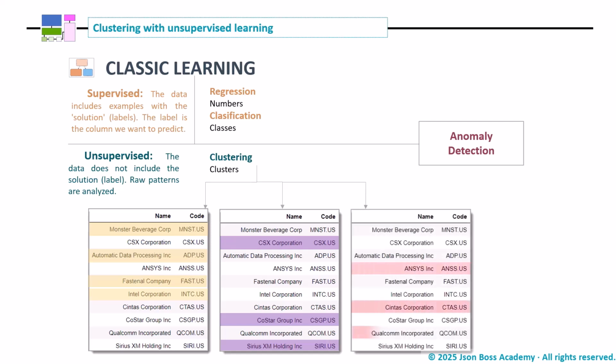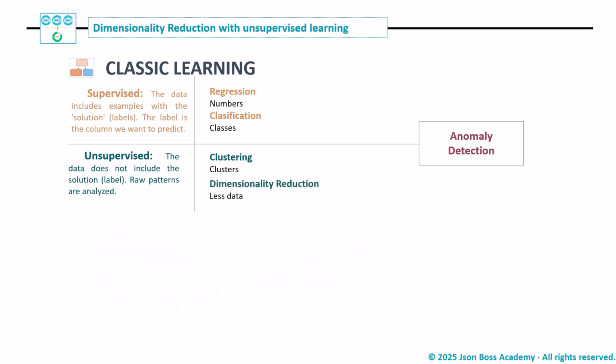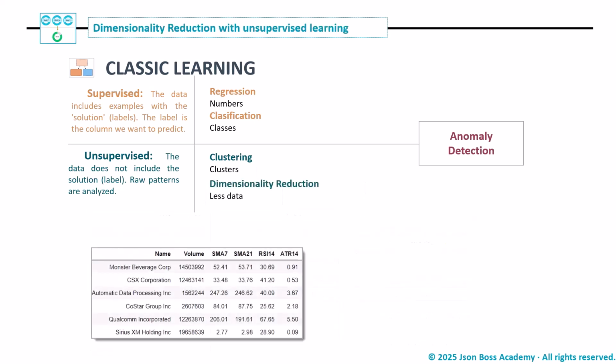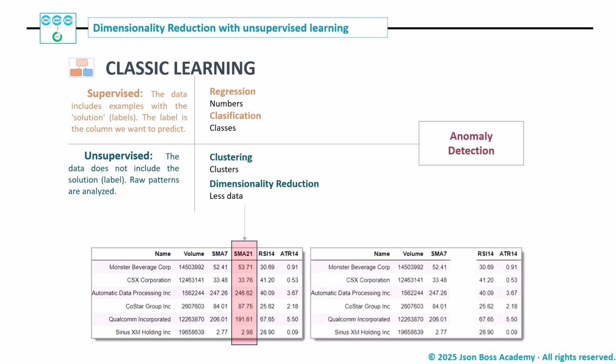Another use case for unsupervised learning is dimensionality reduction. That is, reducing the amount of data we use. Now, if we have a column of data that is the 20-session moving average and we remove it, we do have less data, but it is not through a machine learning dimensionality reduction algorithm, but rather by merely deleting that feature, which would be part of the feature selection process.